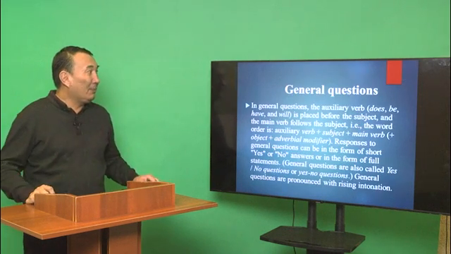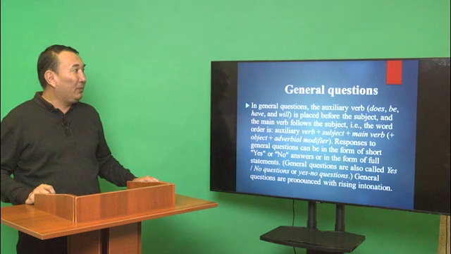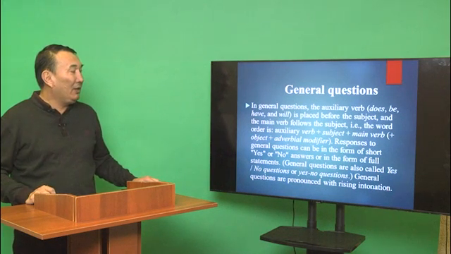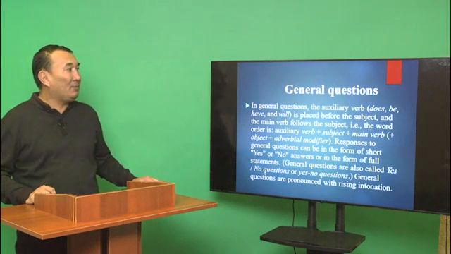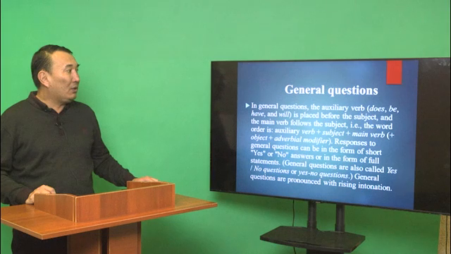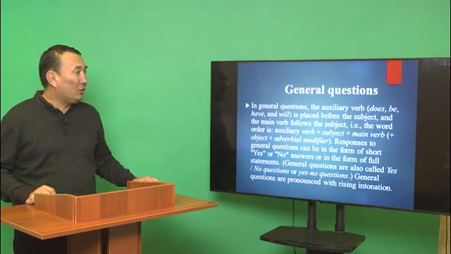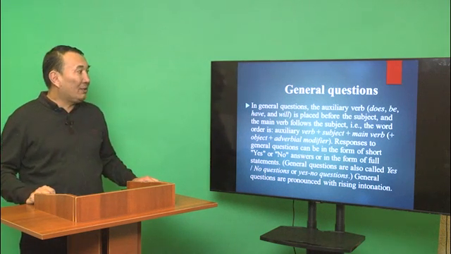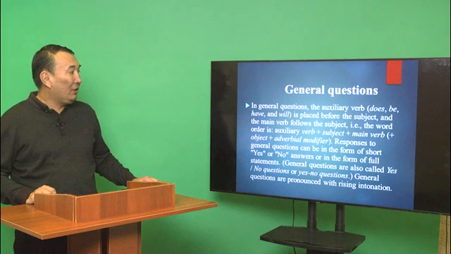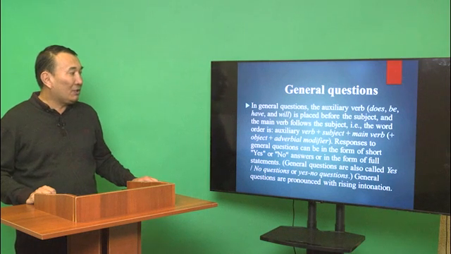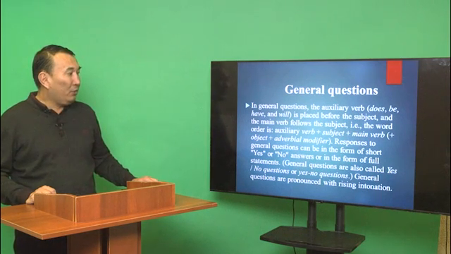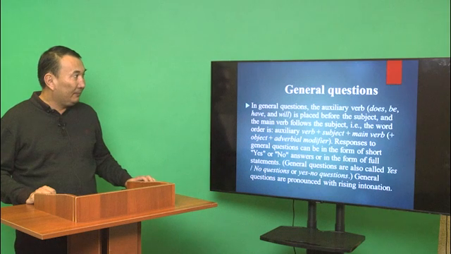General questions, жалпы сұрақ. In a general question, the auxiliary verb do, does, be, have, or will is placed before the subject, and the main verb follows the subject. The word order is auxiliary verb plus subject plus main verb plus object and adverbial modifier. Responses to general questions can be short yes or no answers or full statements. General questions are also called yes/no questions. General questions are pronounced with rising intonation.